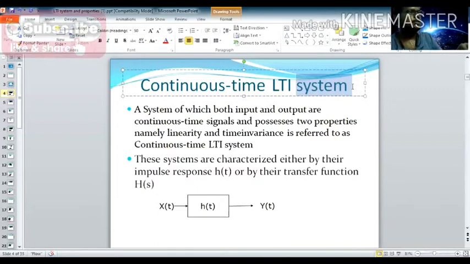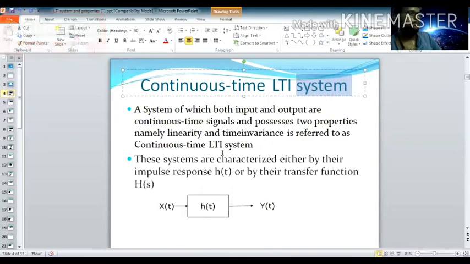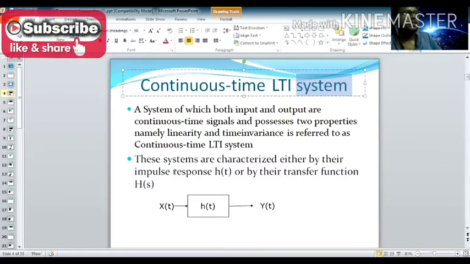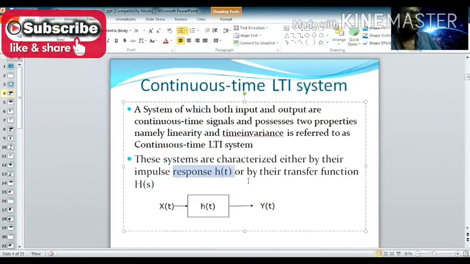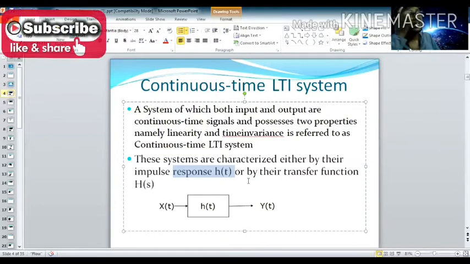Listen, a system in which both input and output are continuous time signals, and which possesses two properties, linearity as well as time invariance, is referred to as a continuous time LTI system. These systems are characterized by their corresponding impulse response. As I said earlier, in both systems the impulse response will be used. If it is continuous, you put h of t. If it is discrete, you put h of n. This is the difference. But the impulse response is the main characteristic to describe your LTI system.